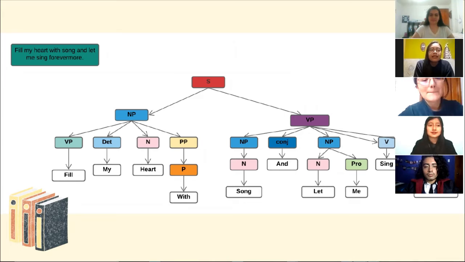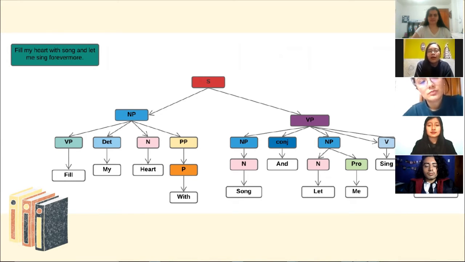In this case, the sentence is, fill my hair with song and let me sing forevermore. The sentence is divided into noun phrases and verb phrases. In the first part, the verb is fill, the determiner is my, and the noun is hair, and the prepositional phrase has the preposition with and the noun song.